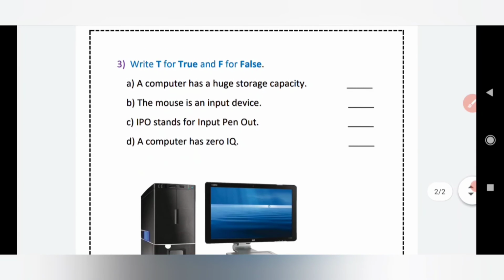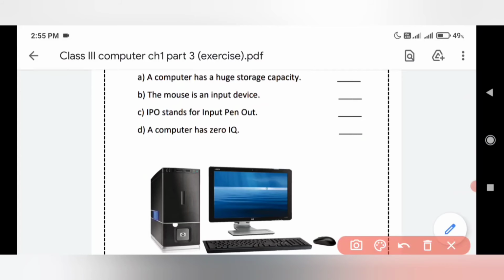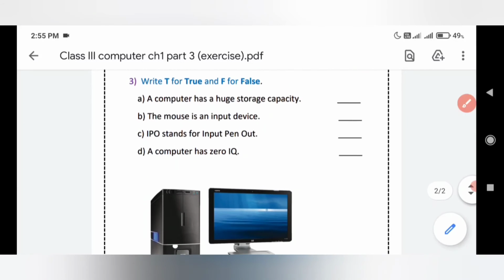Okay. Now come to C exercise, that is write true, T for true and F for false. In that C, we have to attempt 4 questions here also. The first one is, a computer has a huge storage capacity. Is it true or false? Yes, it is true. So T stands for true.